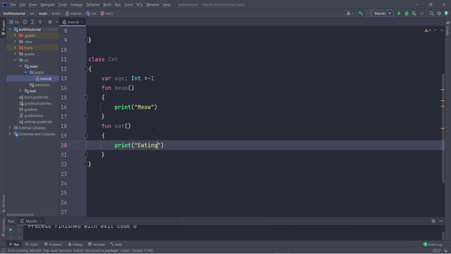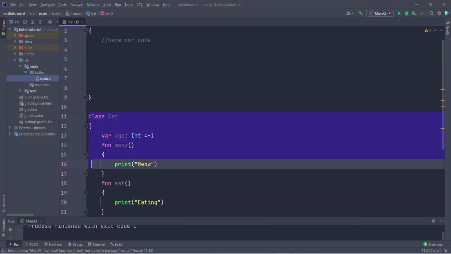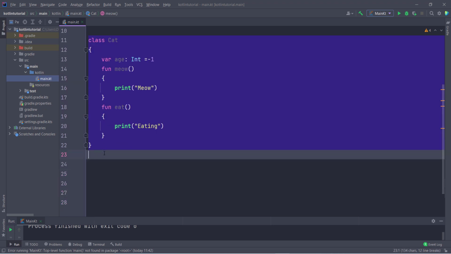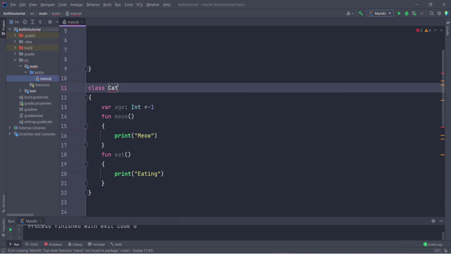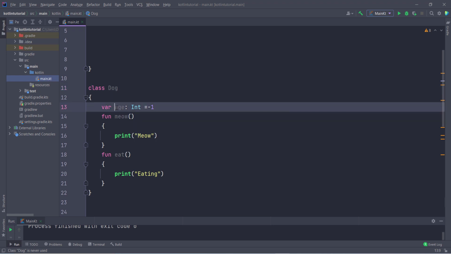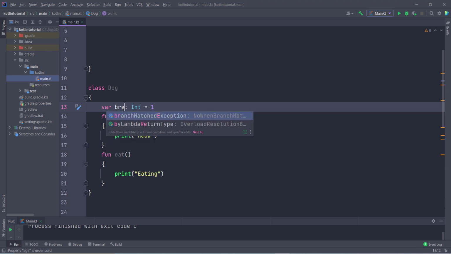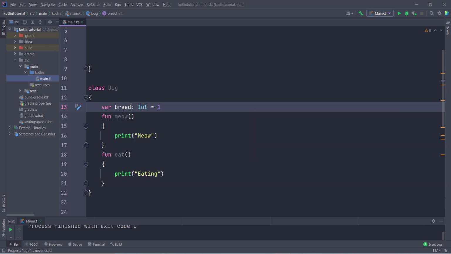This is fine. Now we have to create one more class for dog. So I copy this code with Ctrl C and paste it here. After pasting, I give the class name Dog, and the dog also has some age. Instead of age, we use something called breed, which is of type String, and by default I store dummy, or whatever you want.